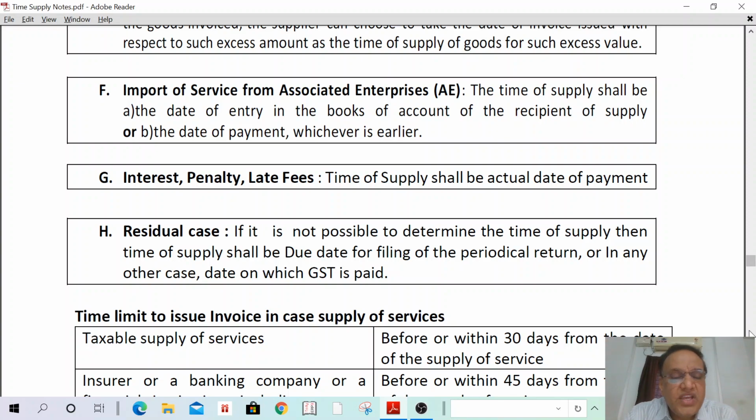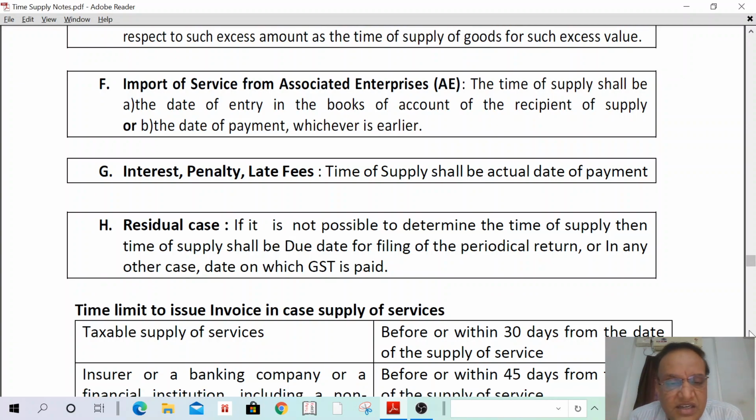I can read: import of service from associated enterprises. The time of supply shall be the date of entry in the books of accounts of the recipient of supply or date of payment, whichever is earlier. Yeah, same. Next, interest, penalty, late fees, same as supply of goods. Okay. Next, residual cases. If it is not possible to determine the time of supply, then the time of supply shall be the due date for filing the periodical return, or in any other case the date on which the GST is paid, the same as supply of goods.